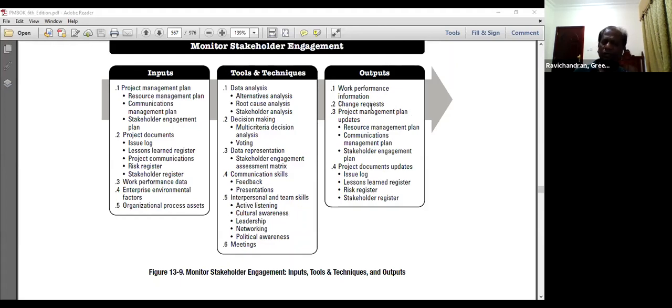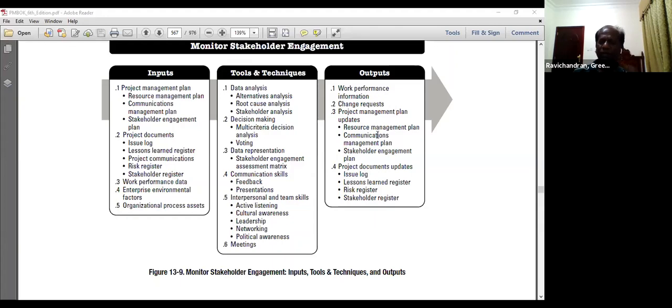So what is the result of this process? Work performance information, where we are describing what is our current level of engagement, what are the various concerns and feedback from the stakeholders, and what are we going to do about improving the stakeholder engagement activities based on the current status of the project. That's what we are expressing in the work performance information. So you are coming up with changes to the current level of engagement to improve the stakeholder engagement performance. That's called the change request over here.